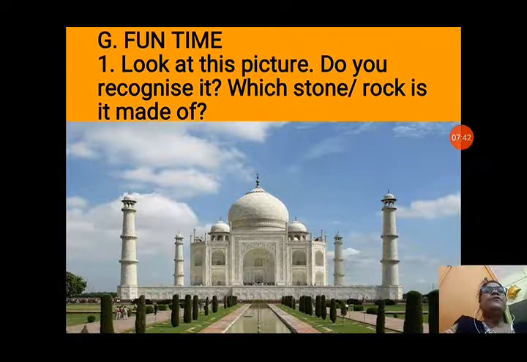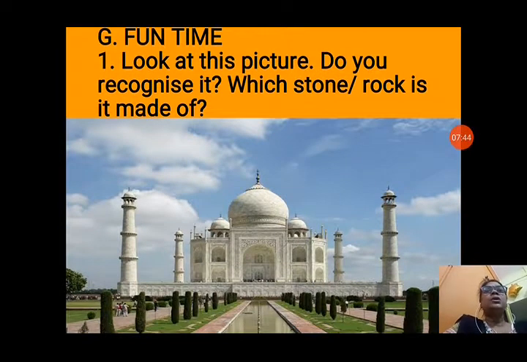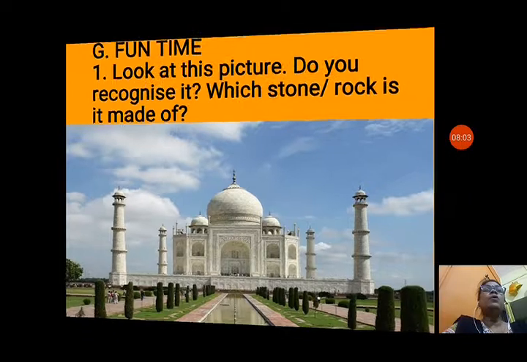Now next we will see Fun Time, question G. The first question is: look at this picture. Do you recognize it? Which stone or rock is it made up of? Yes, all of you know, I think, that it is the Taj Mahal. It is at Agra. It is made up of white marble.